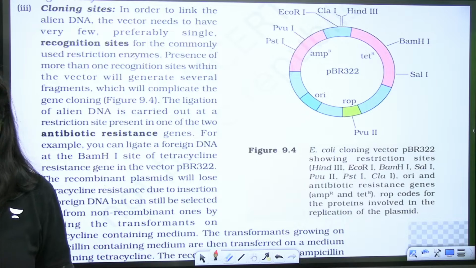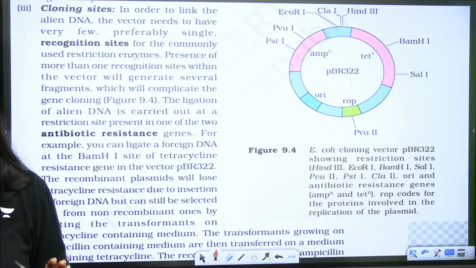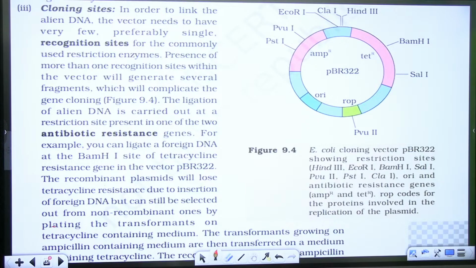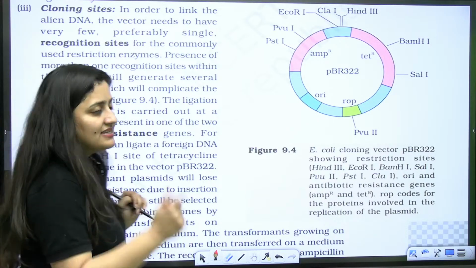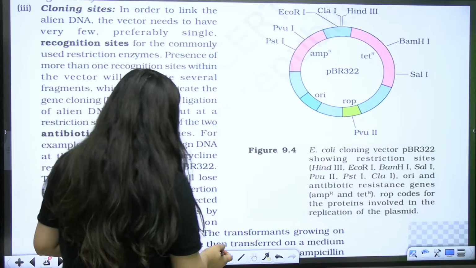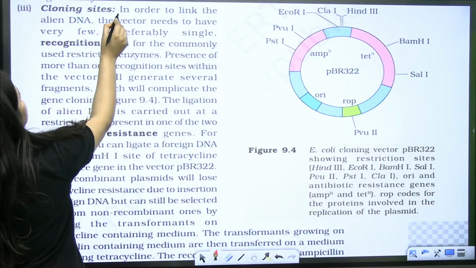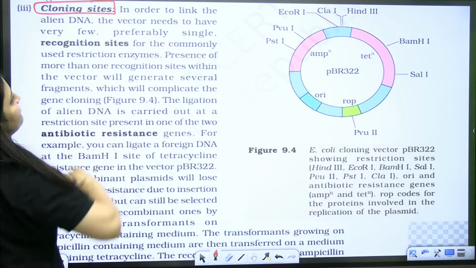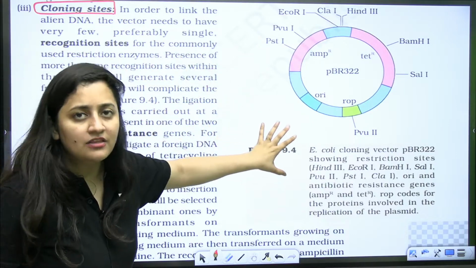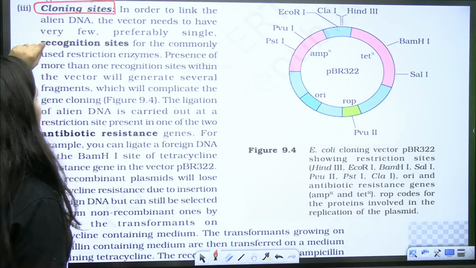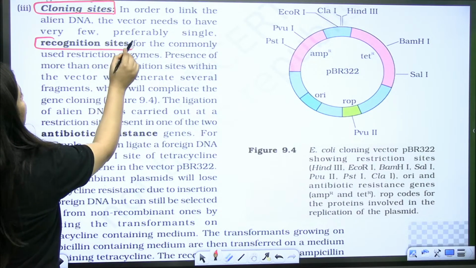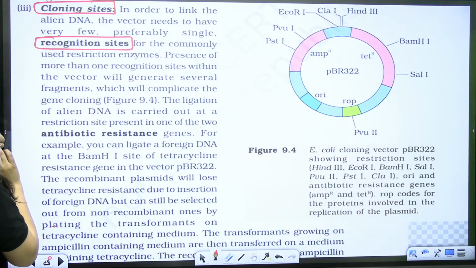Okay, the 2 points clear, the selectable marker and the origin of replication. So there is a third feature of the vectors, cloning site, and understand this feature because after that you will understand the role of the selectable marker. So cloning sites are also known as recognition sites, but they are also known as the restriction sites.